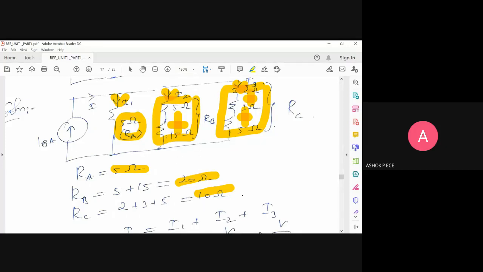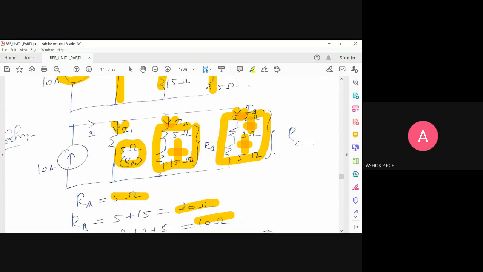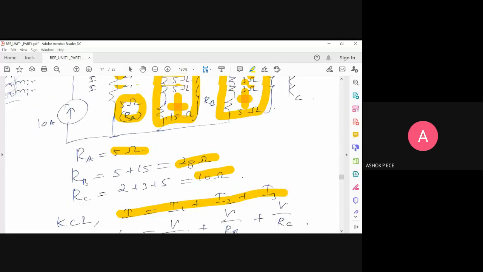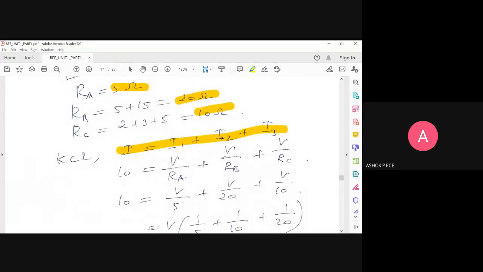So what is the incoming current? 10, correct? So 10 equal to what? 10 equal to I1 plus I2 plus I3, sir. Good. That's what I've written here. I is equal to I1 plus I2 plus I3. I have taken I and 10 as the same. So 10 is equal to I1 plus I2 plus I3.